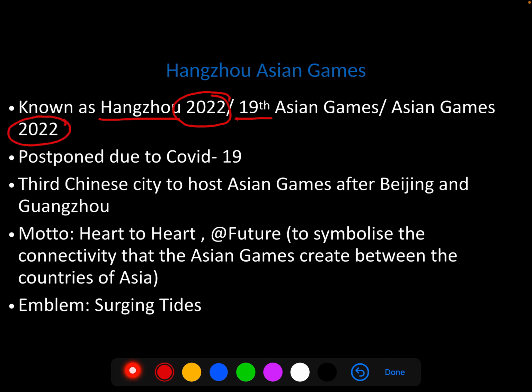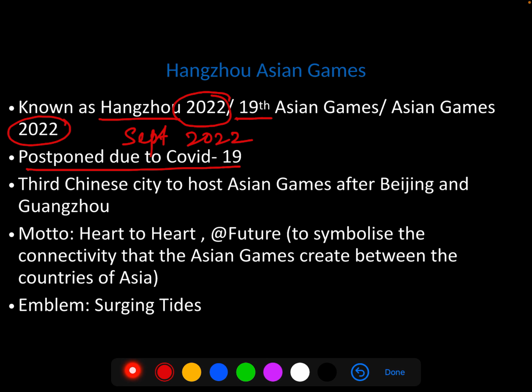It's being held in 2023, but it is being titled Hangzhou 2022. Why? This is happening because it was originally meant to be held during September 2022. However, it got postponed due to COVID-19. Even though they postponed the event by a year, they still chose to retain the title.